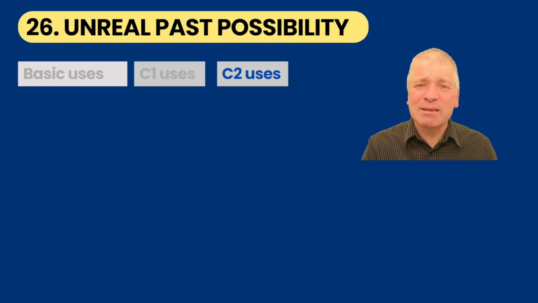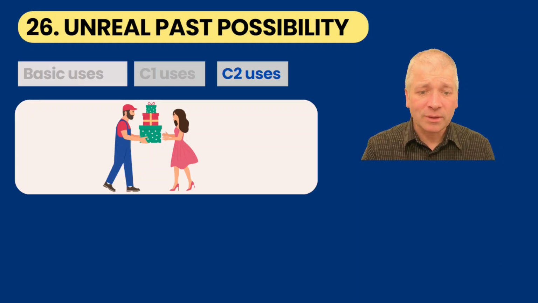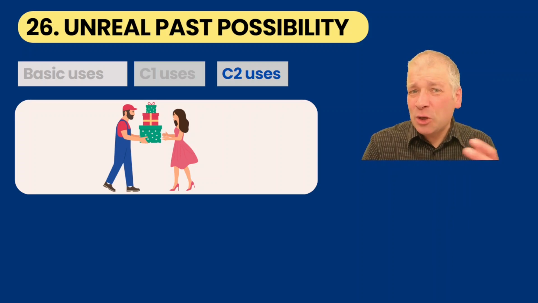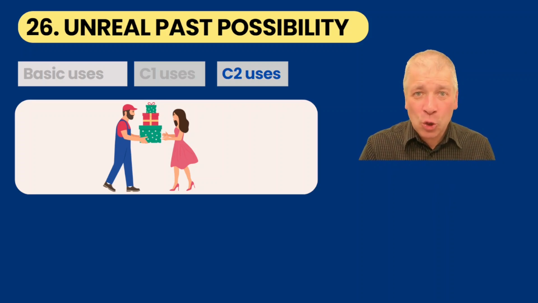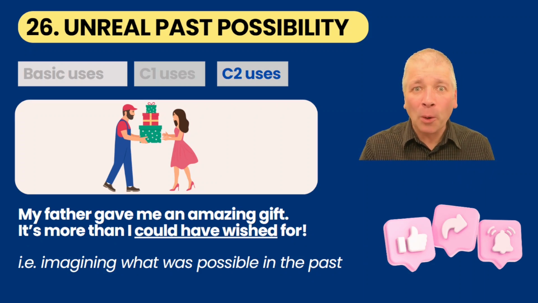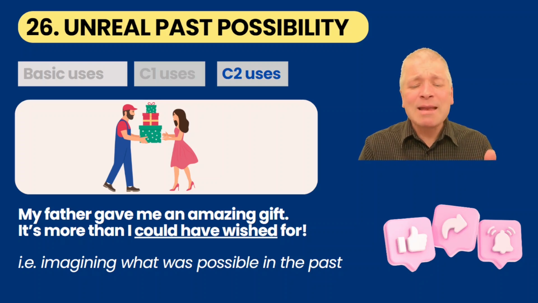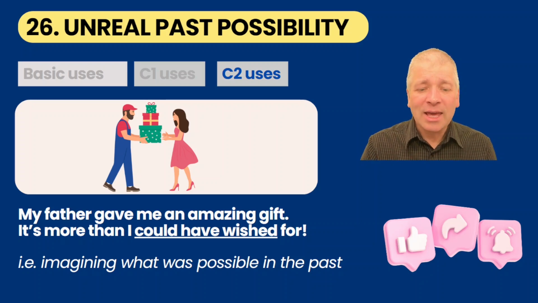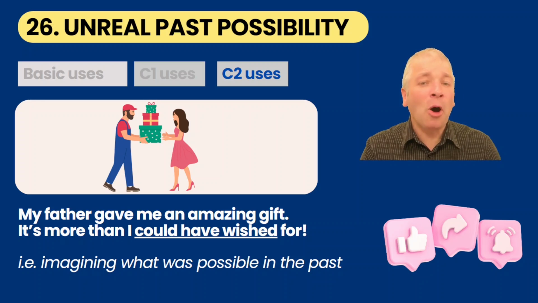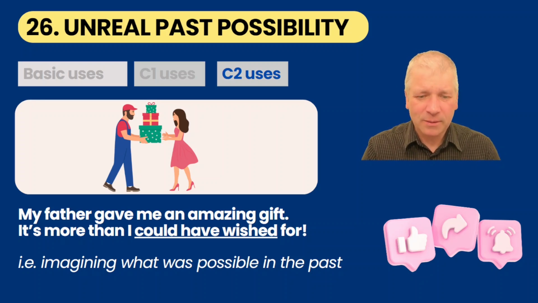And 26 is unreal past possibility. Has anyone given you lots of presents that you weren't expecting? Maybe you've said this before: my father gave me an amazing gift. It's more than I could have wished for. And here, could have wished for means imagining what was possible in the past.